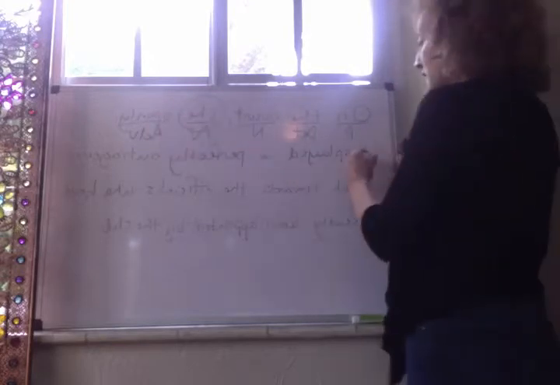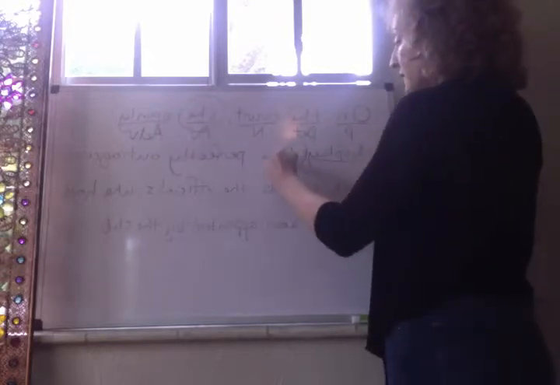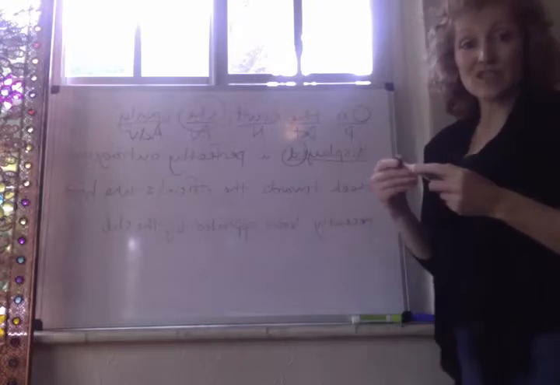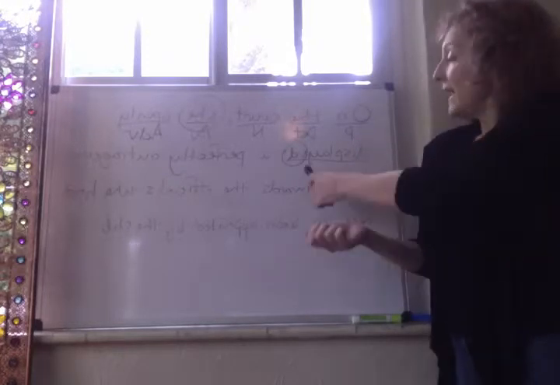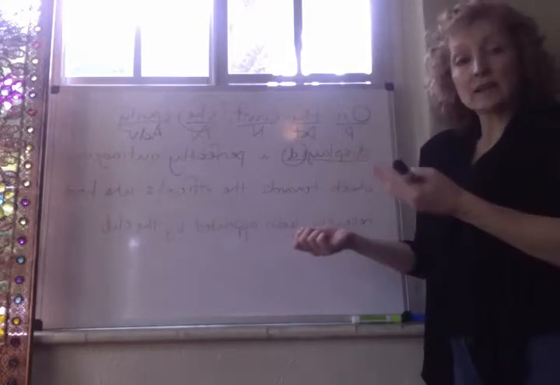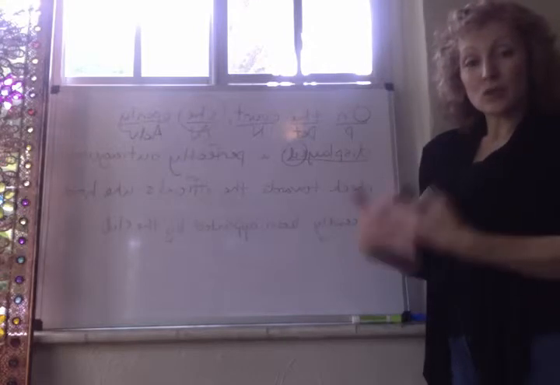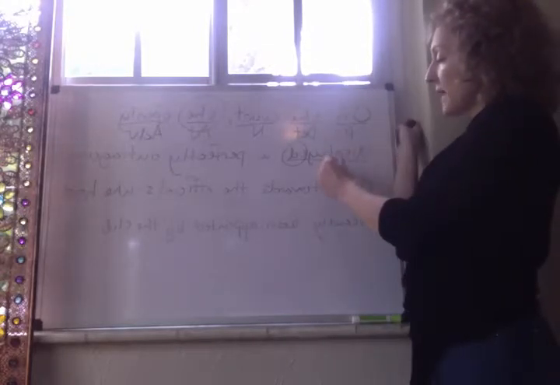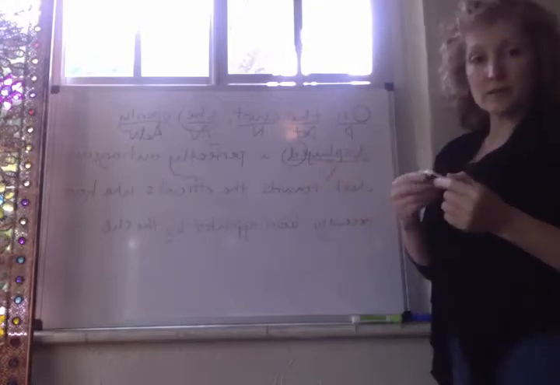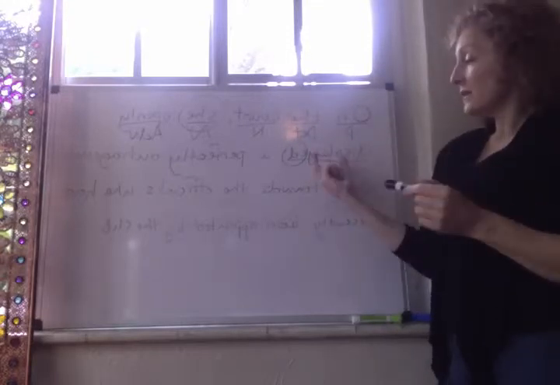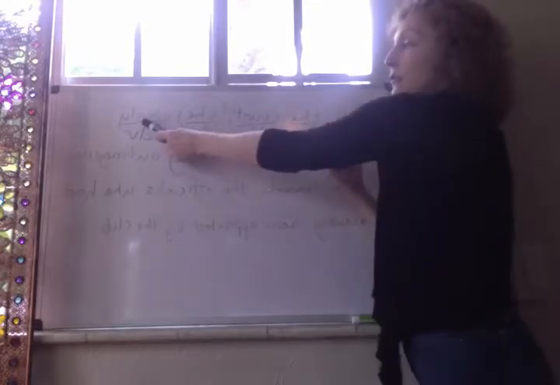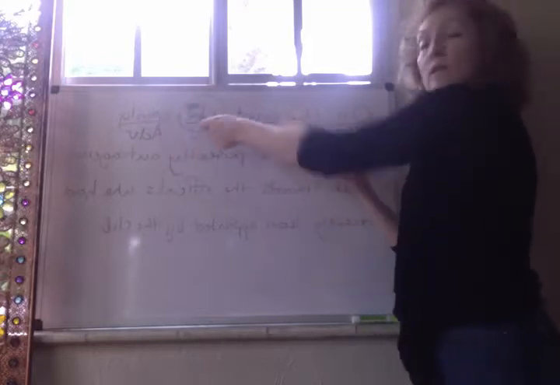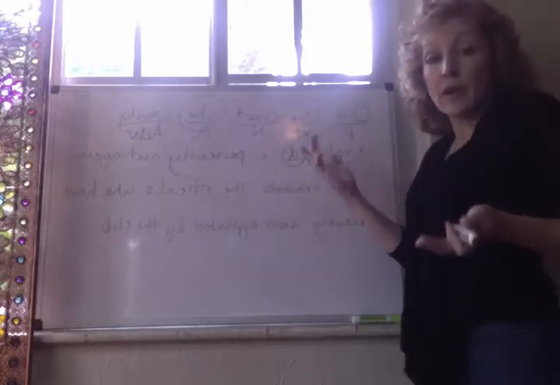And then we have displayed. Well, we can break this down into display, which is the root, which is the verb, and this ed, which is telling us that this took place in the past. So since we have a past tense form of this item, we know that it must be a verb. So in this case, we have a verb preceded by an adverb. There's no auxiliary verb here. However, there could have been.